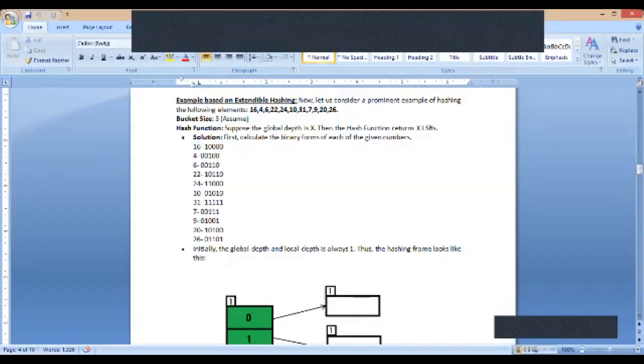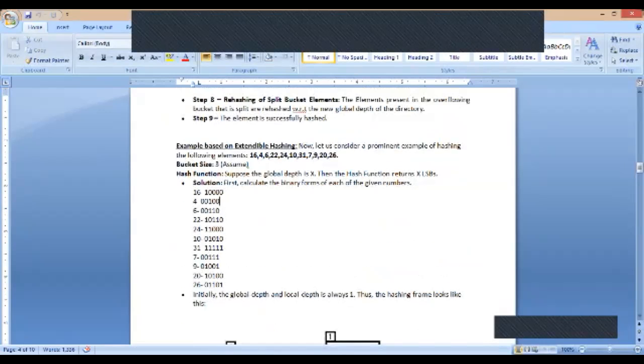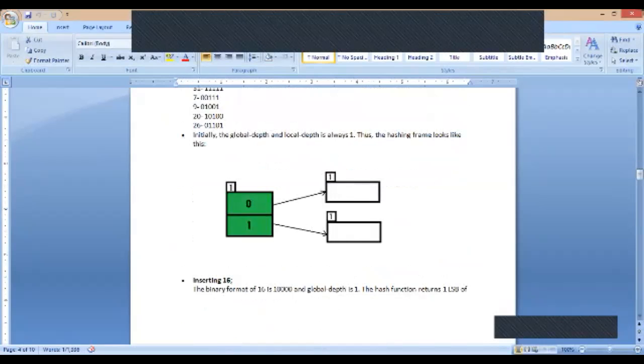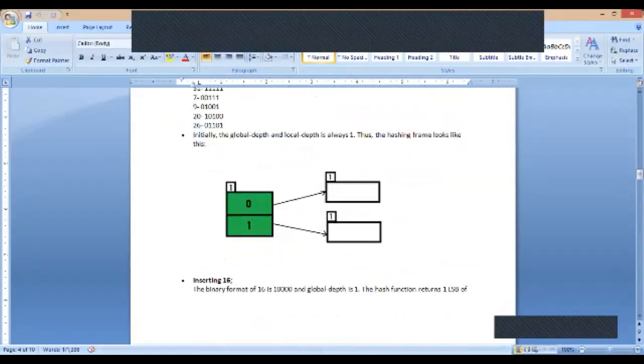Initially my local depth and global depth are 1. Why? Because the hash function takes the global depth as x, so we are taking either 0 or 1. Our local depth is 1 because we are only checking the LSB of any value. So the buckets are either 0 or 1, with global depth 1 and local depth 1.